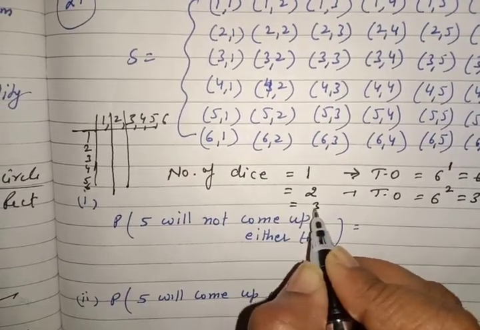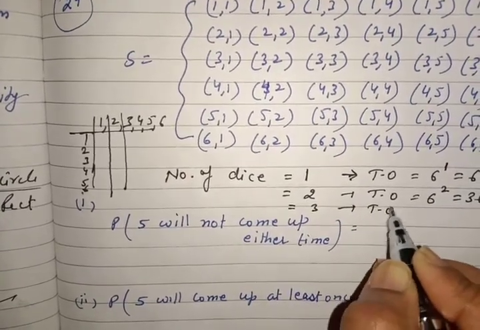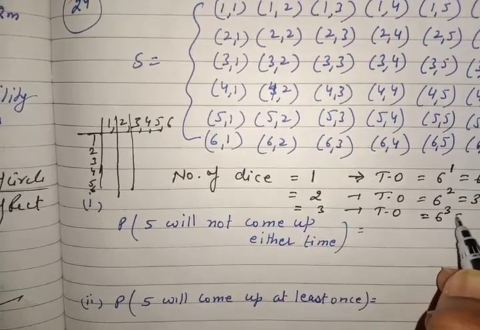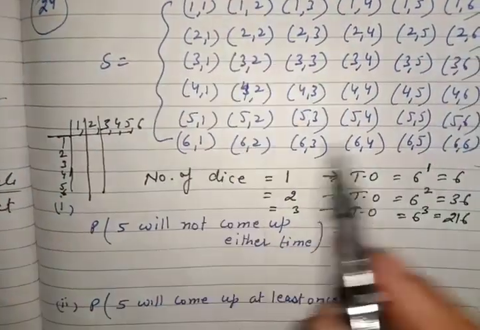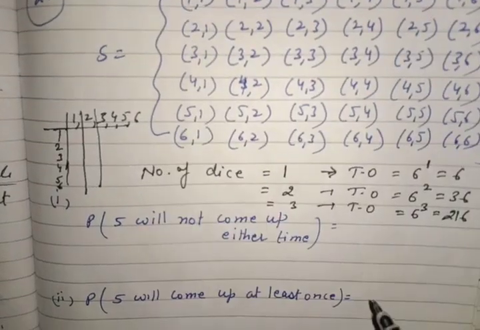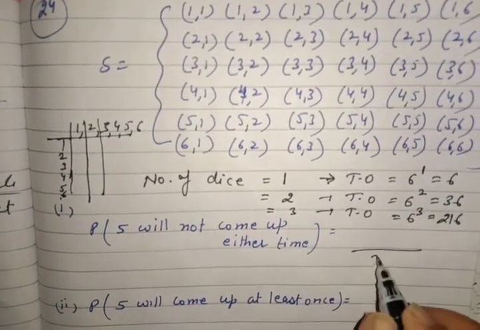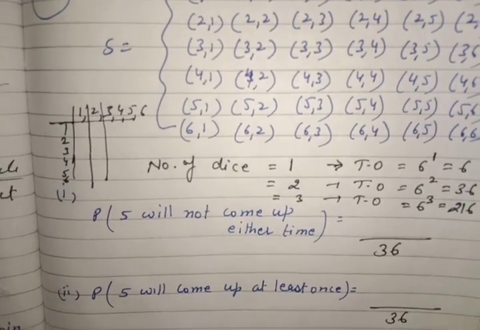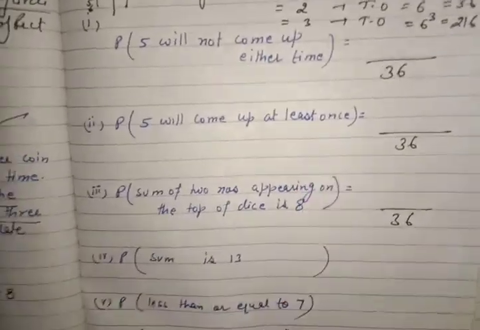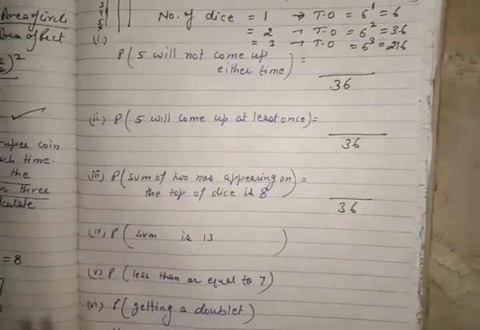If number of dice is 3, which is not in your syllabus, then it is 6 raised to power 3, which is 216. This is the formula. So total outcomes you can count, 6 sixes is 36. Total outcomes here is 36, here also 36, in all the parts it is 36.